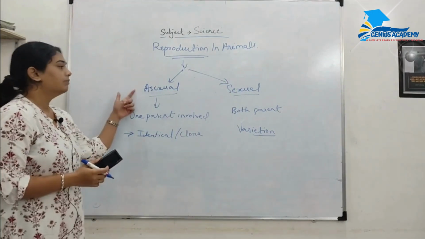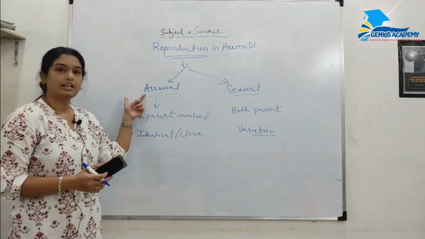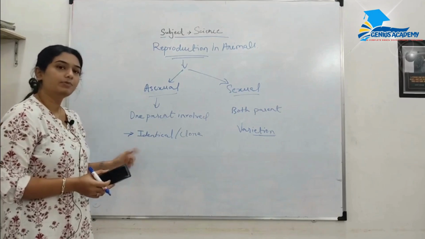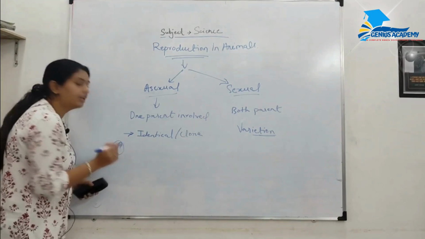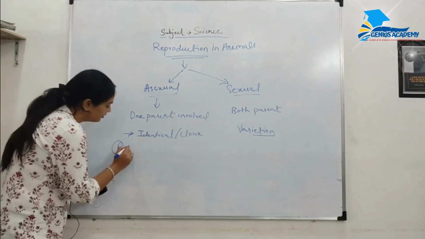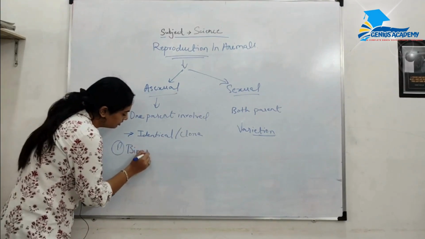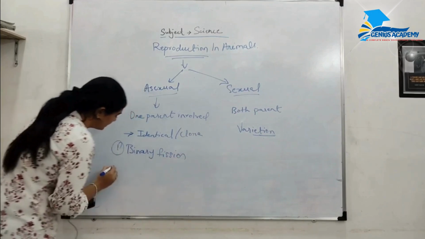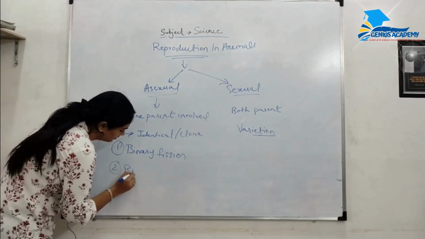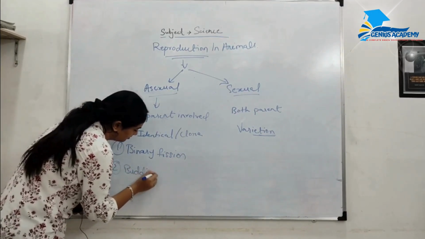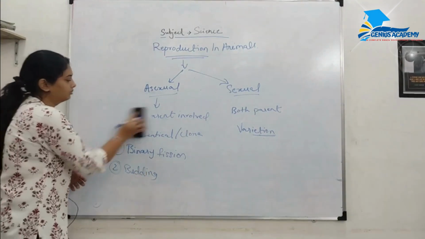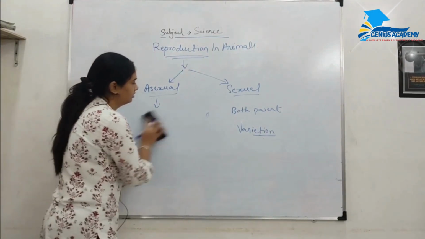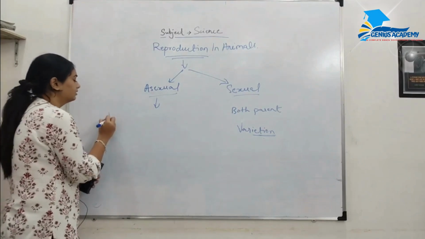So, coming forward to asexual reproduction. In asexual reproduction, there are two types in your specific class. First is binary fission and second one is budding. So, what is budding?